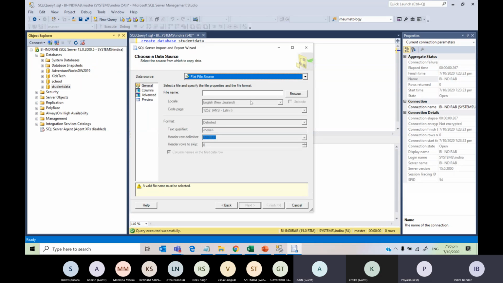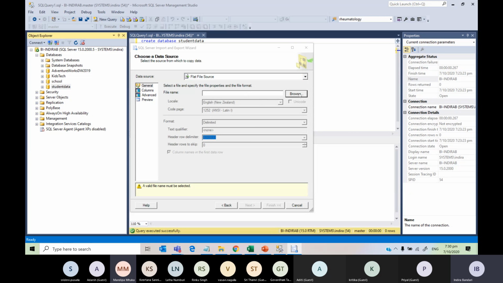You have to choose flat file source for any TXT or CSV files. Okay. TXT is a text file. CSV is a comma separated file. Okay. It's a file. So now you need to browse. Once you choose the data source, you need to give a file name. So go browse